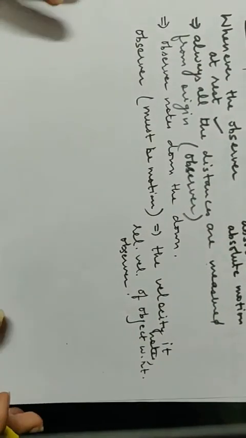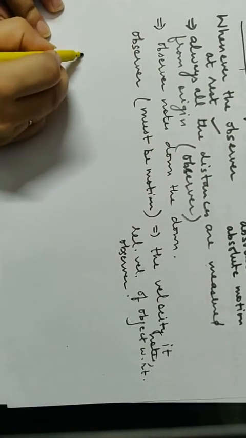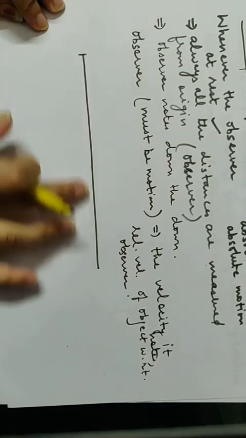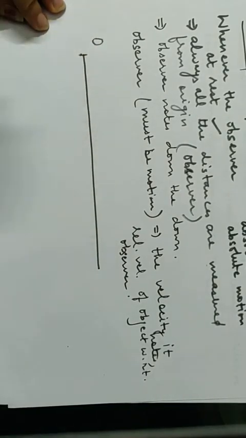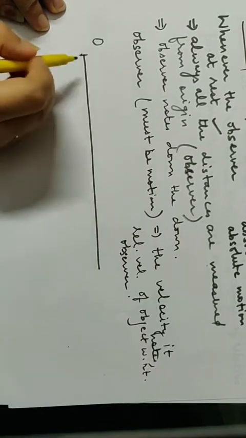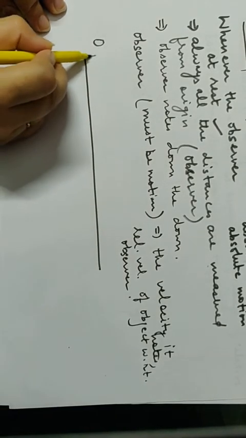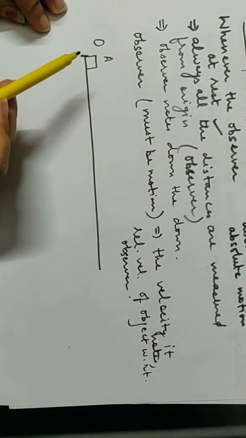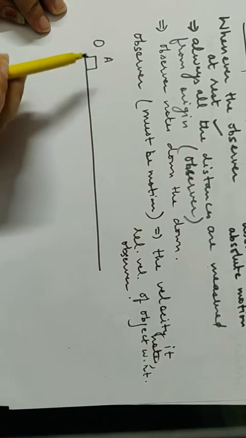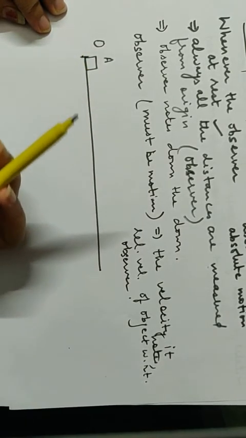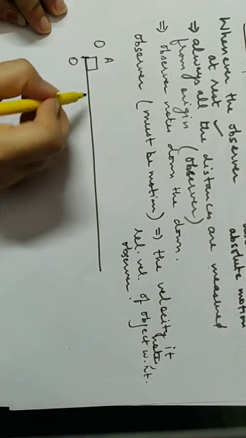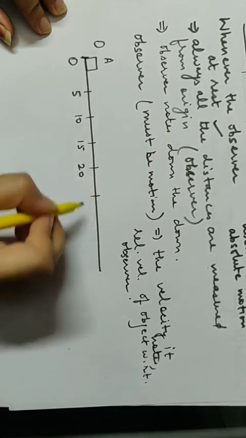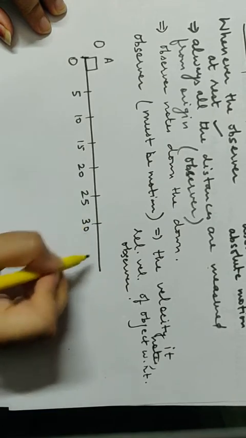We can take one example, then we can move on to the topic. Taking the example, I am drawing a scale. On the scale, the observer has made the scale and the observer is standing here, suppose. Or you can say it is the origin. Now, a car A is standing at this position. You would also have to neglect the dimensions of this car. I have made this much length to the car, but you can say the car is a point object. Let this position be 0. Positions are 5, 10, 15, 20. We are marking the positions for noting down the motion.